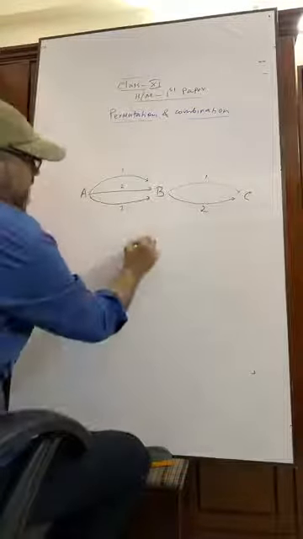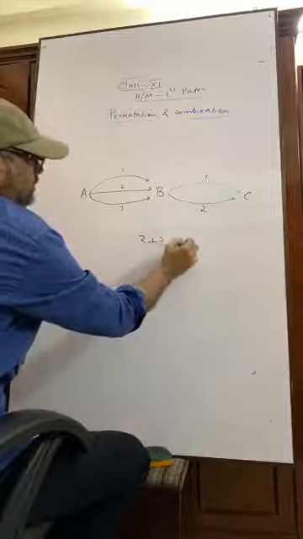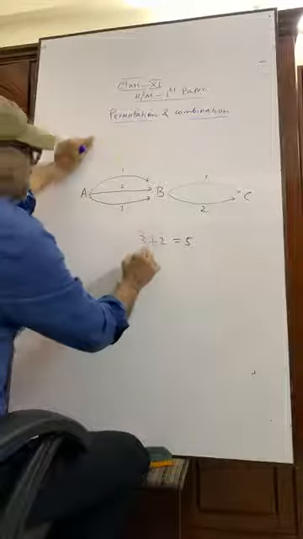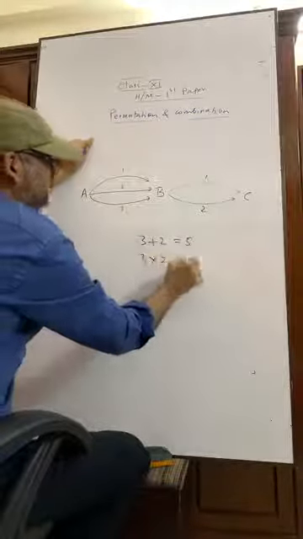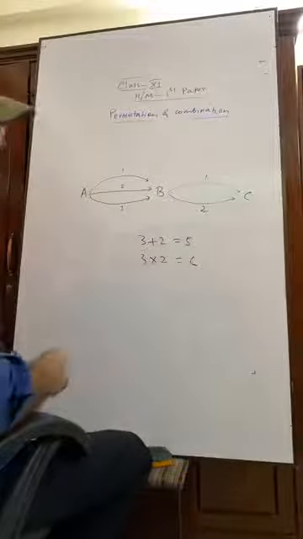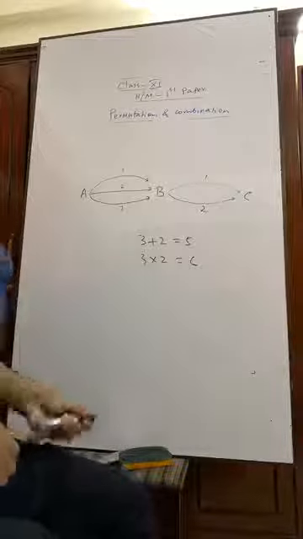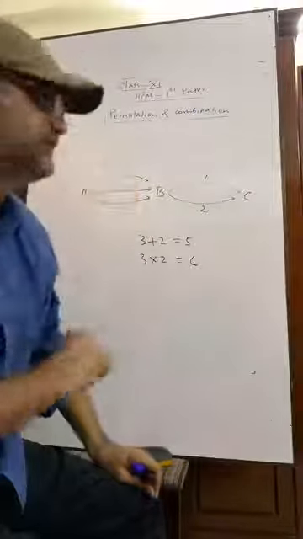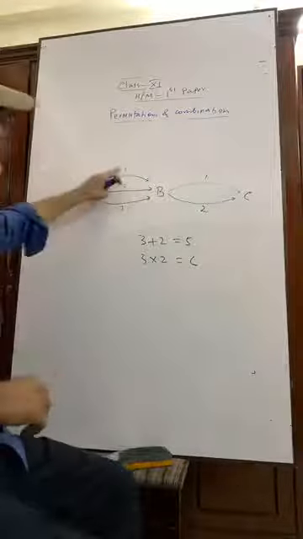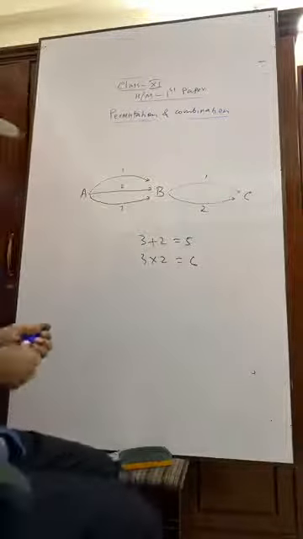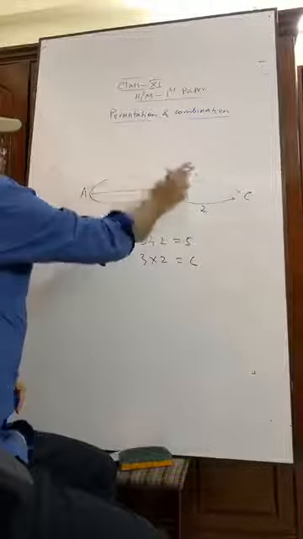Do we have 3 plus 2 equals 5 ways? Or we have 3 into 2 equals 6 ways? How many ways do we have? Can you tell me please? Actually, we have 6 ways. For one, we have 2. Okay, for this one, we have 2.